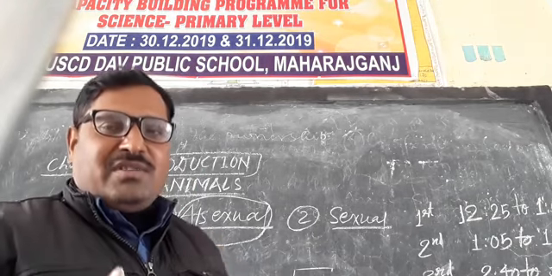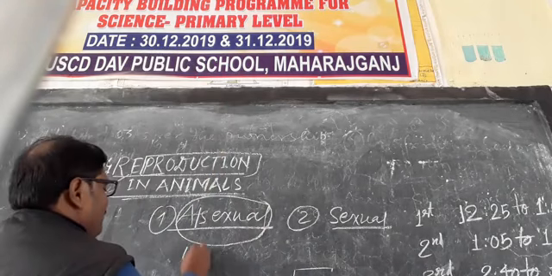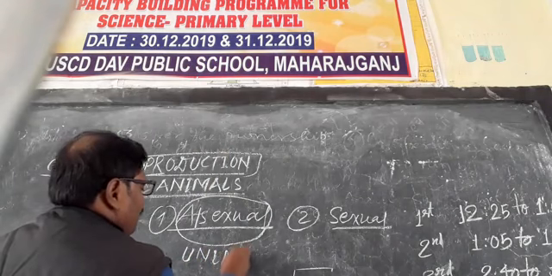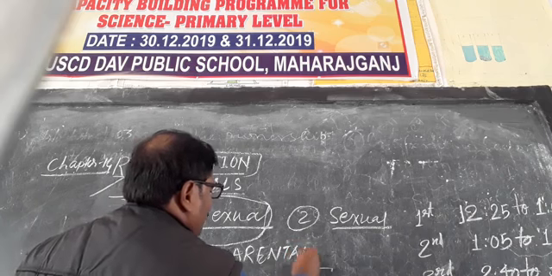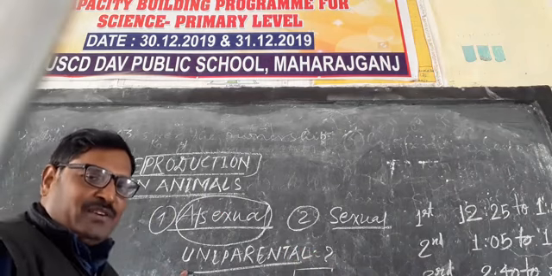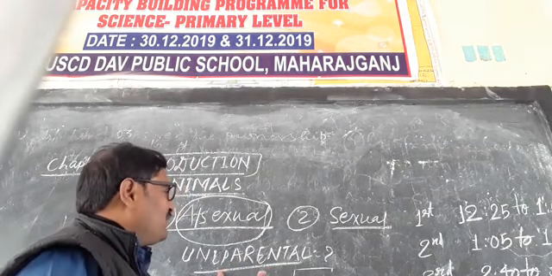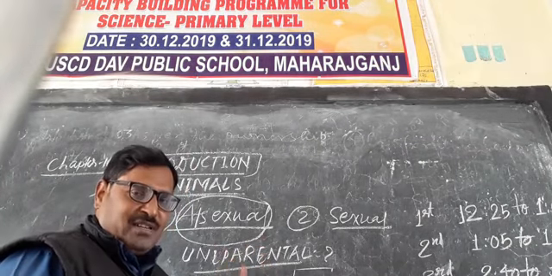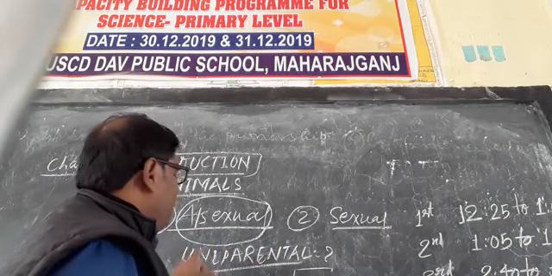It is also known as the uniparental mode of reproduction. Why is it uniparental? The reason is that there is no involvement of the male as well as the female for the formation of the new individual, the production of a new individual. So that is called uniparental.